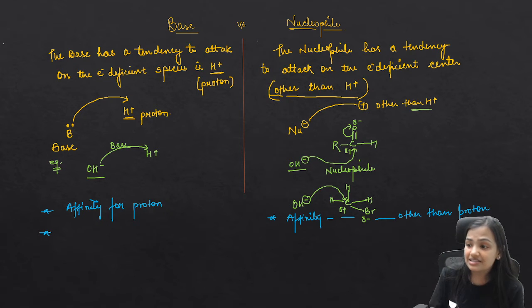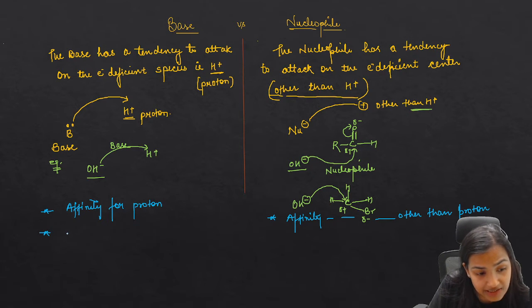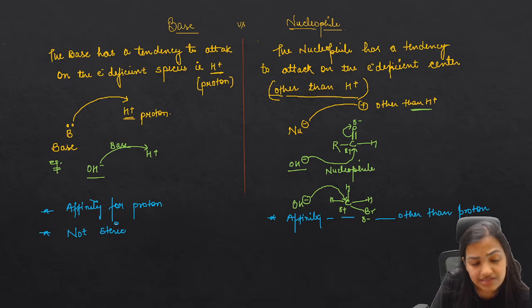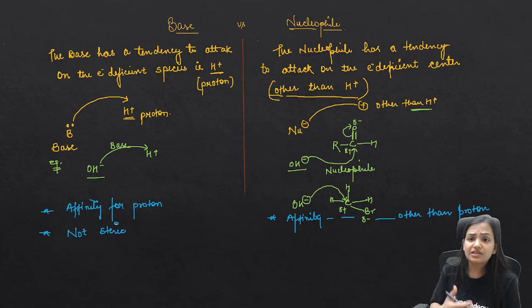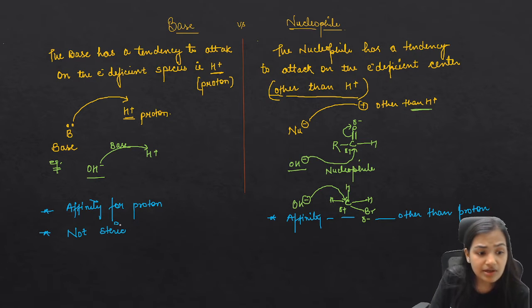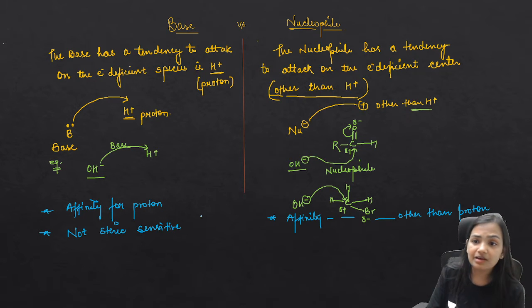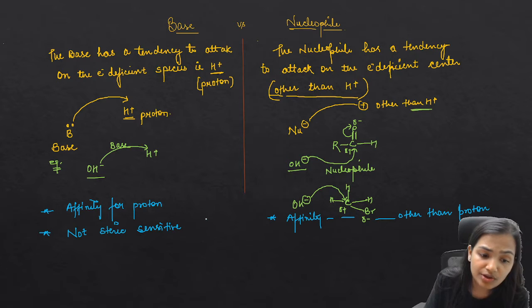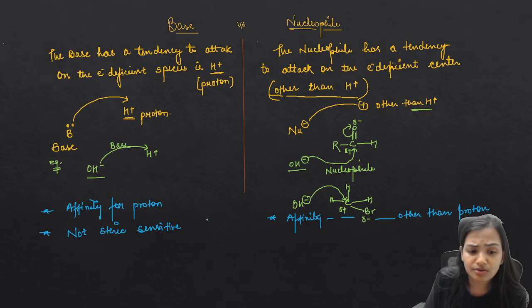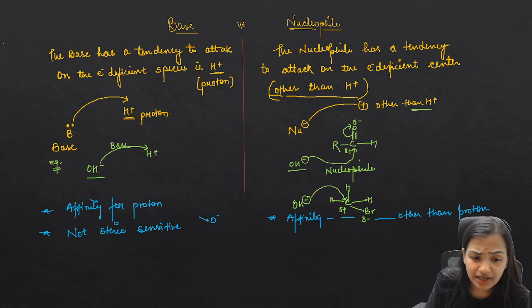Now guys, you know the bases are not steric sensitive. It means they will not be affected by whether a molecule is bulky or not. Why am I saying that? Either they are bulky or not bulky, it is not going to create any issue.